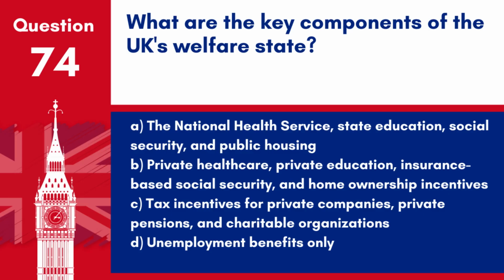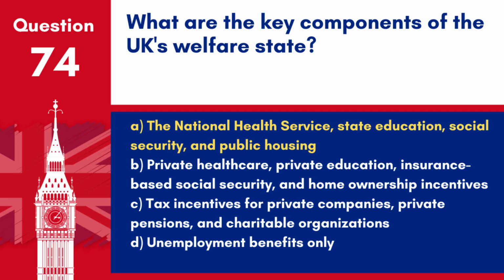A. The National Health Service, state education, social security and public housing. B. Private healthcare, private education, insurance-based social security and home ownership incentives. C. Tax incentives for private companies, private pensions and charitable organisations. D. Unemployment benefits only. Answer: A. The National Health Service, state education, social security and public housing.